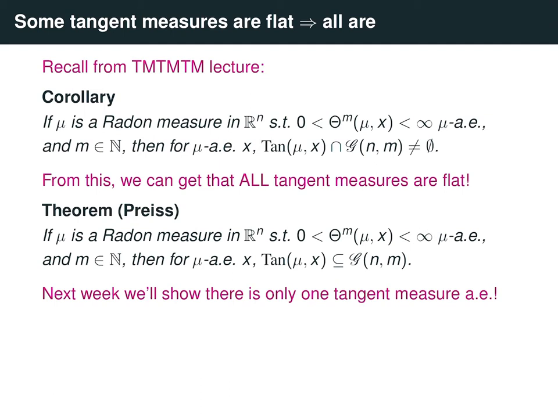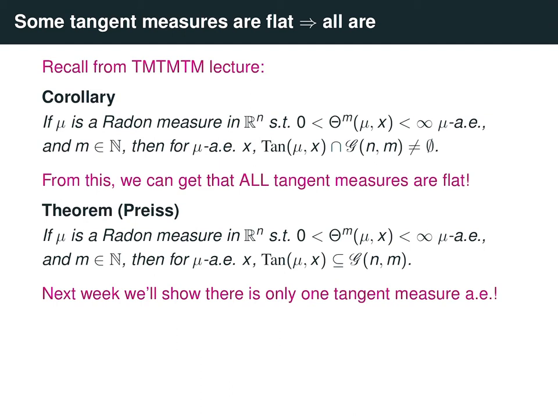So to discuss that result, we'll need to first introduce the notion of rectifiability, which we'll do next week, and then that will complete the proof of Preiss's theorem. In fact, Preiss's theorem originally just states that a measure whose densities exist almost everywhere is a rectifiable measure, but we have yet to define what that means. But in order to prove that result, we need the technology that we built in the last couple of weeks, and in particular, this theorem right here.